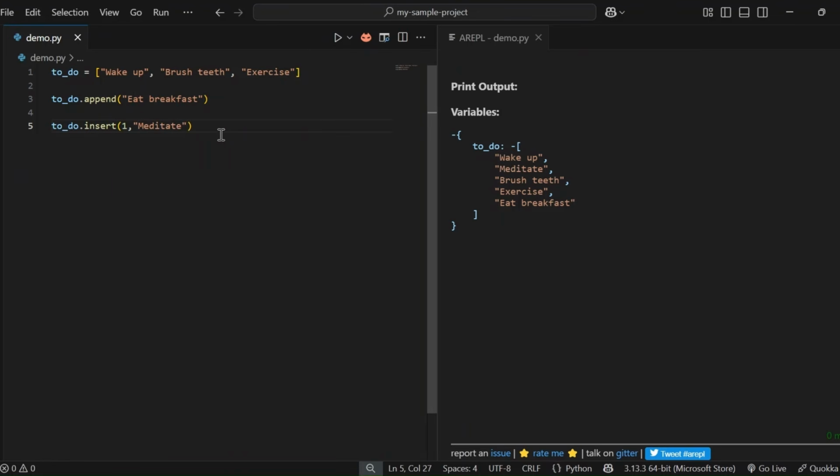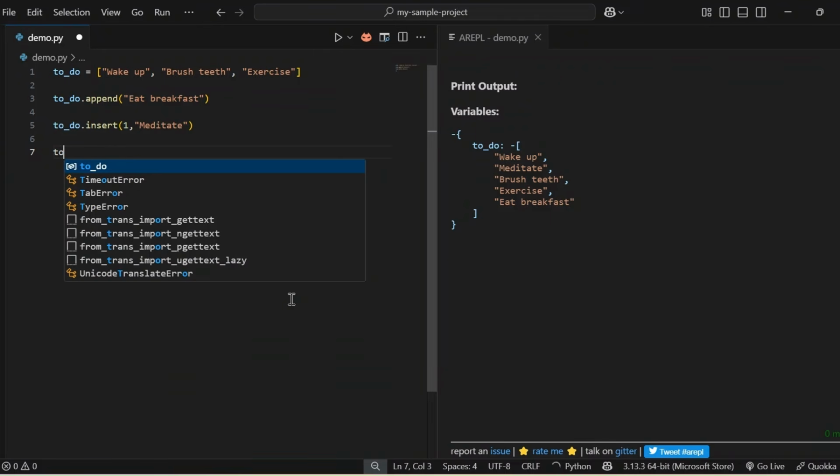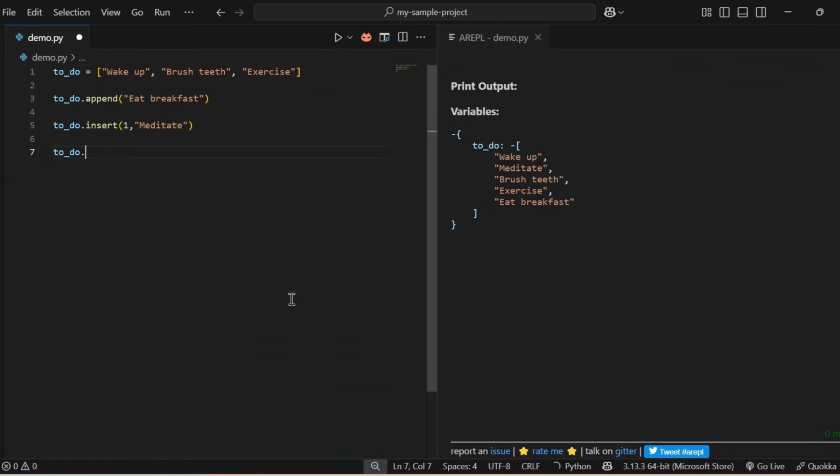So this line will add meditate in the first index after the wake up in the to-do list. So within the midday again, Rahul is feeling lazy, so he decides not to do the exercise for today. In order to remove exercise from the list, we need to use the remove method, to_do.remove of exercise. This line will remove the exercise from the to-do list.